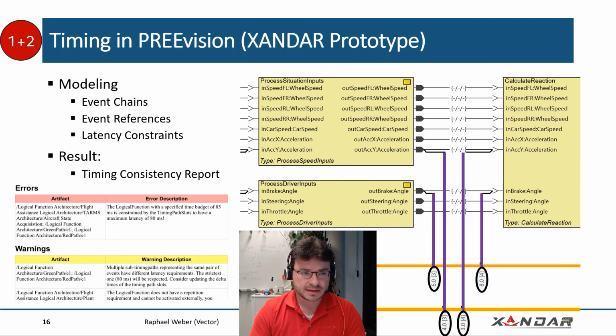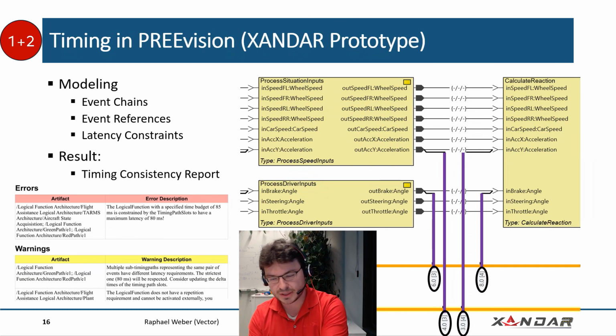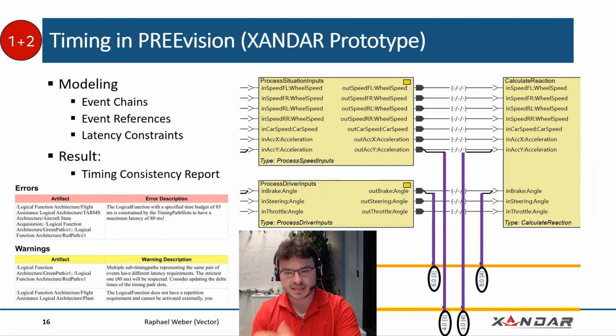Okay, so this is stages 1 and 2, so logical architecture and software architecture. Then there's a big jump from the software architecture to stage 3, where we also have the operating system, tasks, and all the basic software stuff. This step is more involved than I can actually show here, but rest assured, it is possible to automate that. And we did also show some concept, some prototype about this, but I will not go into detail here.